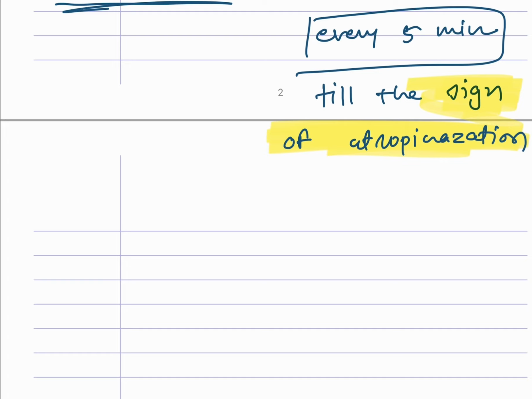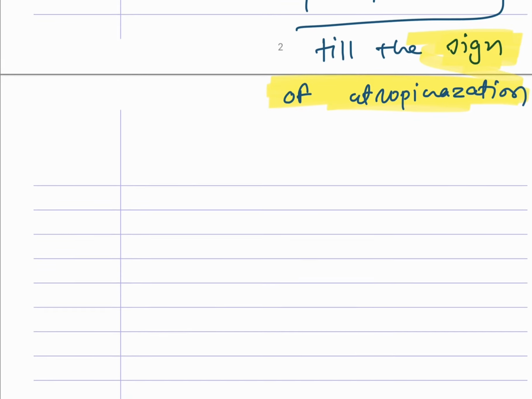There are some signs by which we can say that we have controlled the poisoning, we have controlled the case. So what will be the sign? The most specific sign we will discuss later, but before that we will discuss the most common sign, which can be seen by a layman also, which is mydriasis.